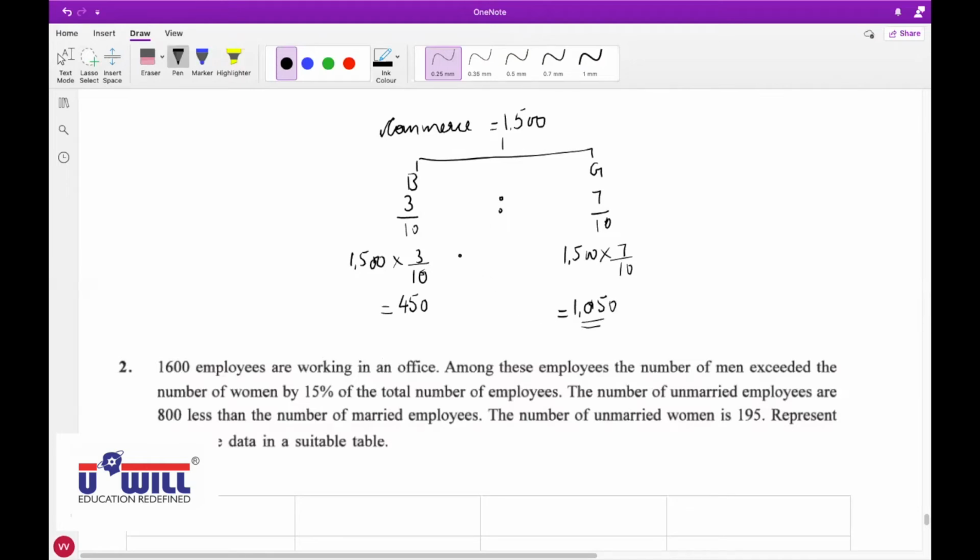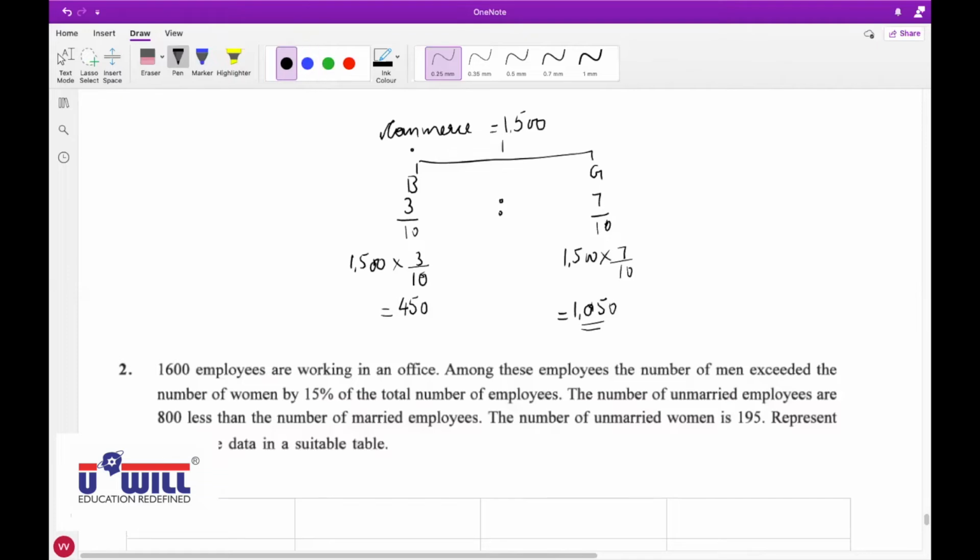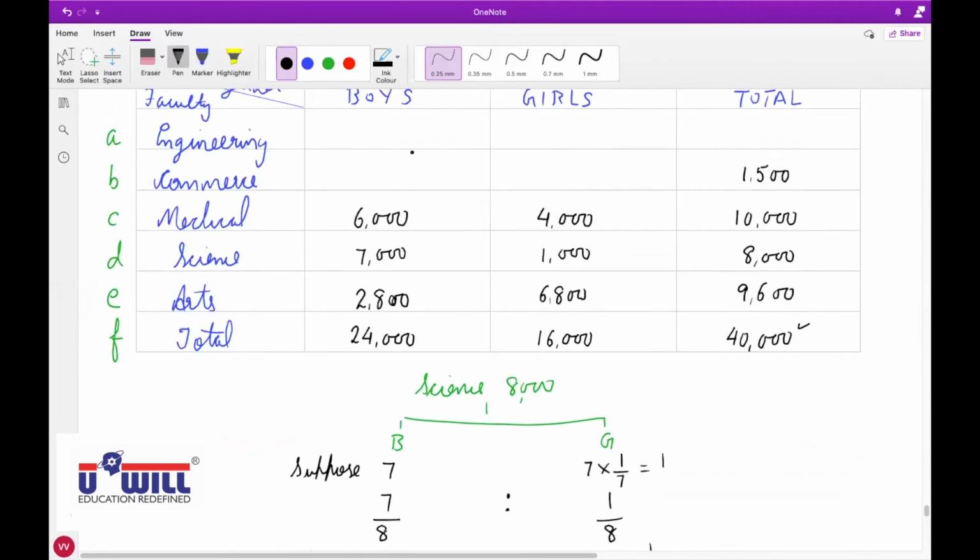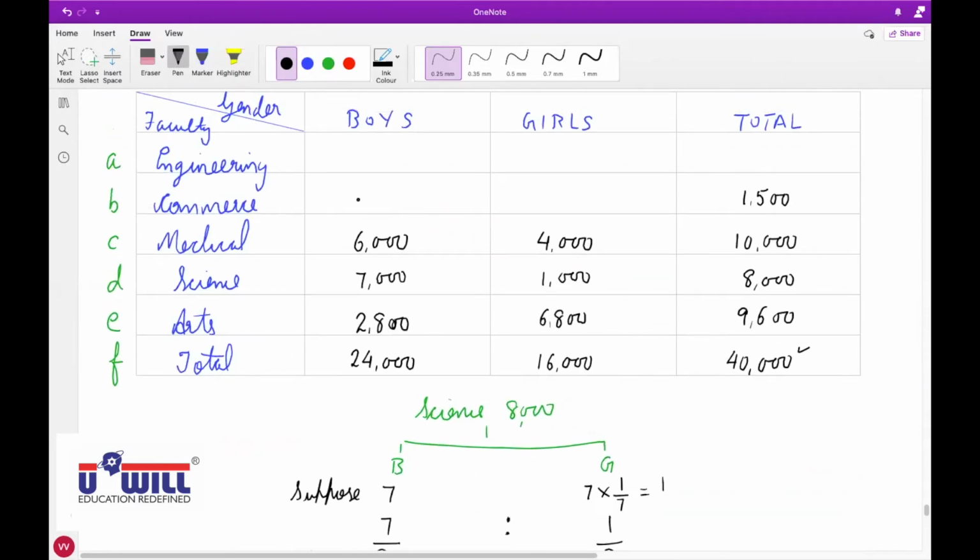Okay, did you understand this, everyone? Raise your hand if you did not understand it. So in boys, in commerce, we will write 450. In girls, we will write 1,050. Now, raise your hand. How can you find engineering boys and girls? How can you find engineering boys and girls? Neville?